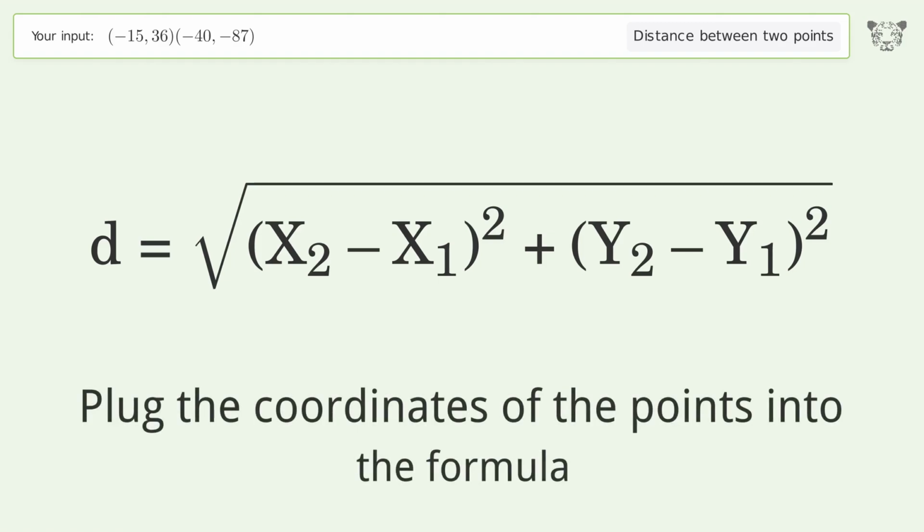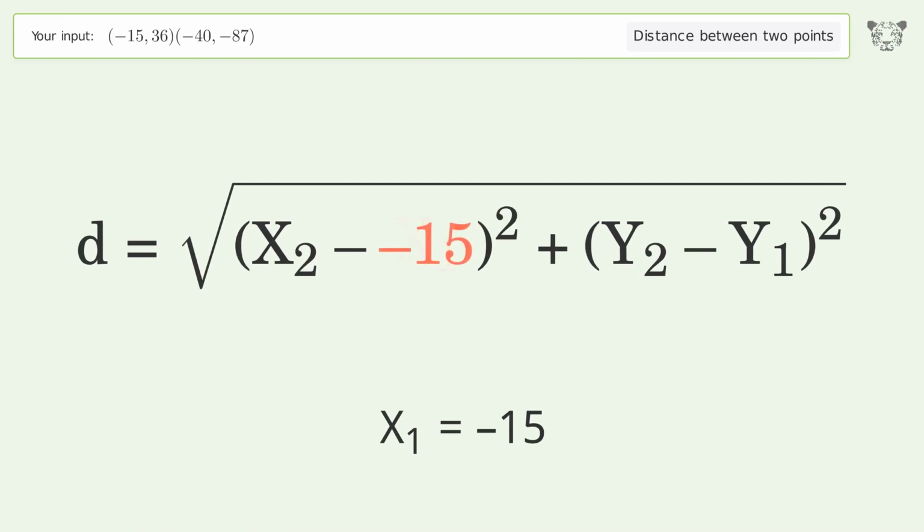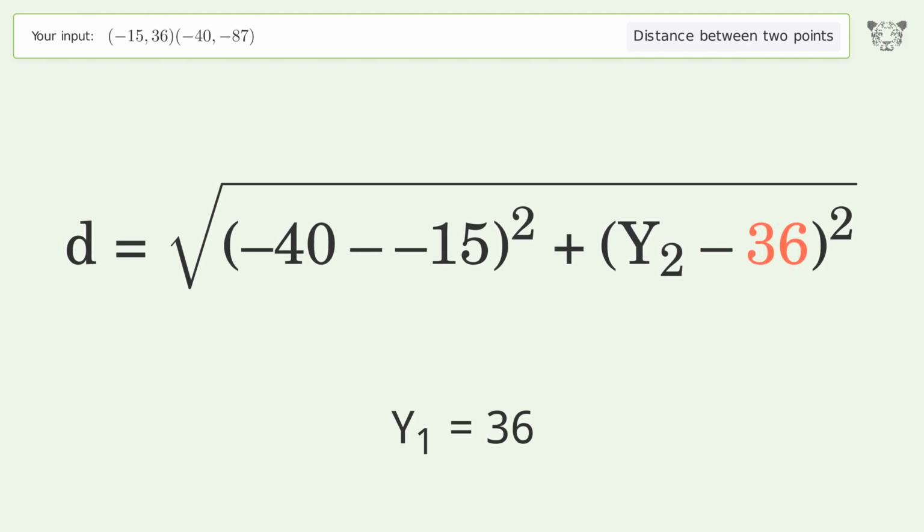Plug the coordinates of the points into the formula. x1 equals -15. x2 equals -40. y1 equals 36. y2 equals -87.